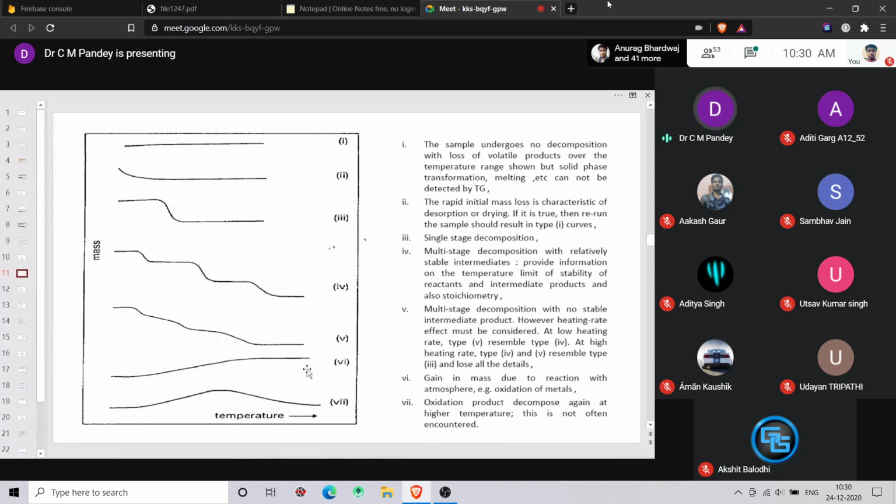Yes. Anyone? Sir, it means reacting with the atmosphere. Sir, the sample is absorbing, reacting with the moisture. Yeah, the sample is somehow gaining mass, right, with increase in temperature. It means oxidation of the material is taking place.